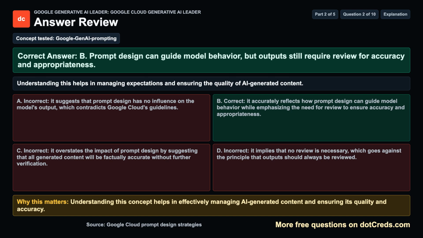Concept tested. Google Gen AI prompting. The correct answer is B. Prompt design can guide model behavior, but outputs still require review for accuracy and appropriateness. Understanding this helps in managing expectations and ensuring the quality of AI-generated content. Why this matters? Understanding this concept helps in effectively managing AI-generated content and ensuring its quality and accuracy.